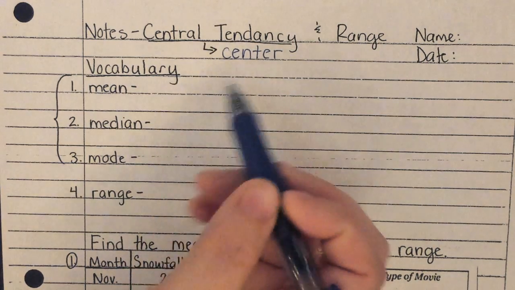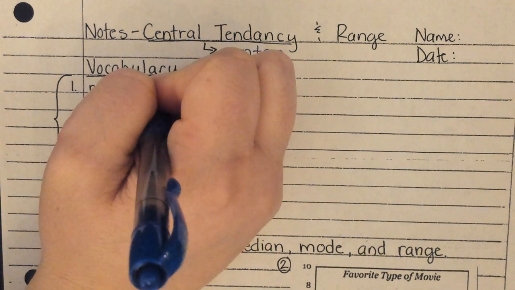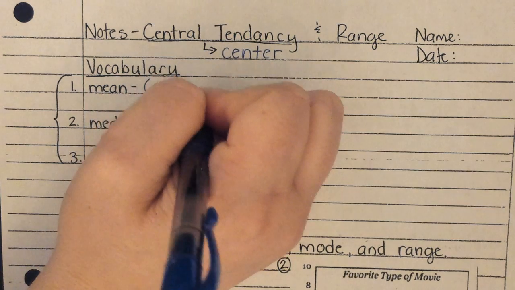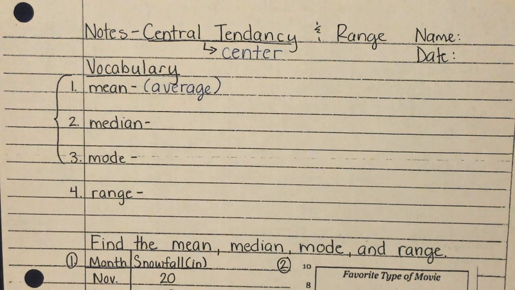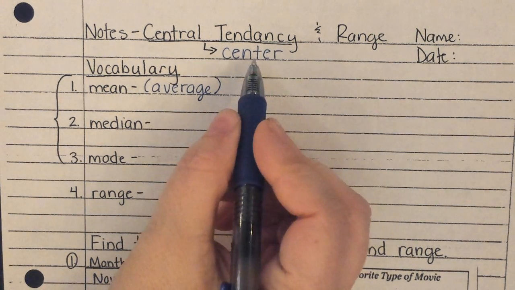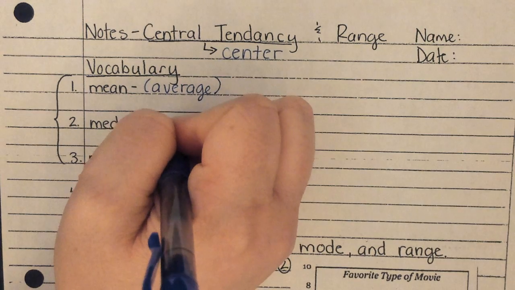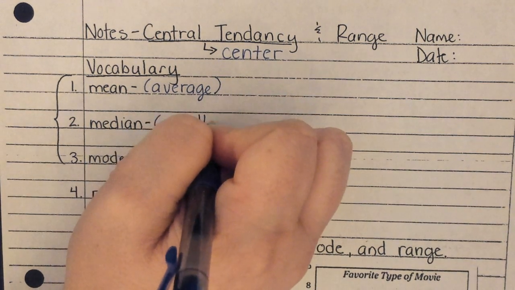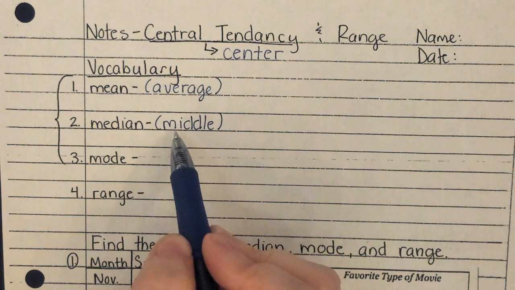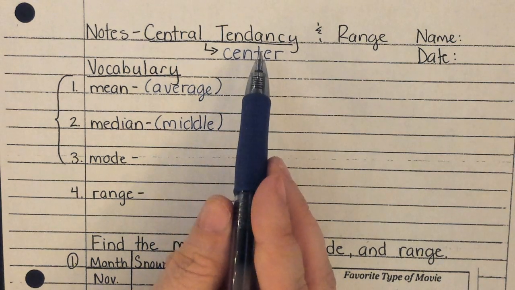In fact, when we're talking about the center, one way to find the center would be to find the average. For example, when you get your math grade, that's your average. If I say your average in math is an 85, does that mean that every grade you got was an 85? No, some of them were higher. Some of them were lower. 85 is just what was in the center of those grades. Another way to find the center would be to line them up and actually pick the number in the very middle. That would also be a way to find the center.